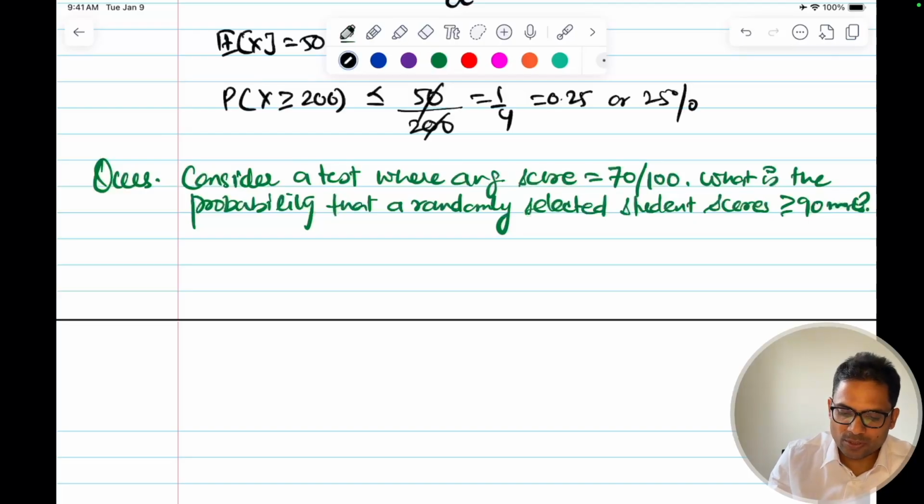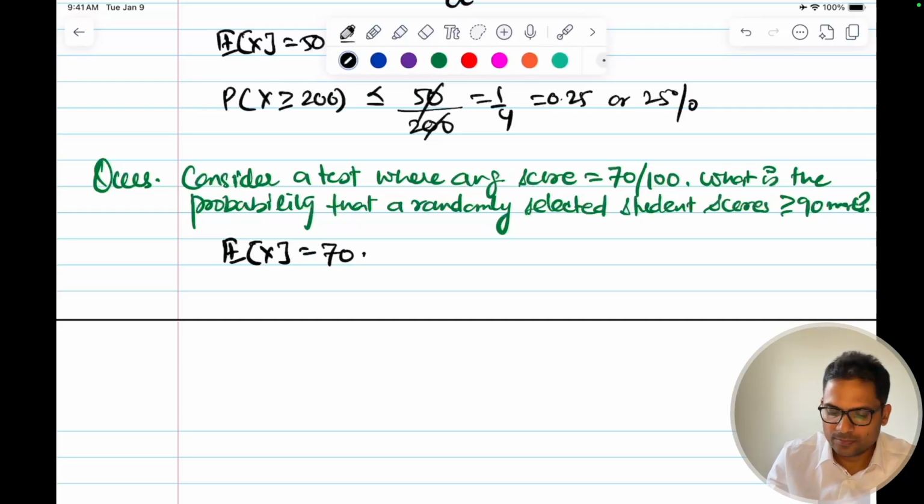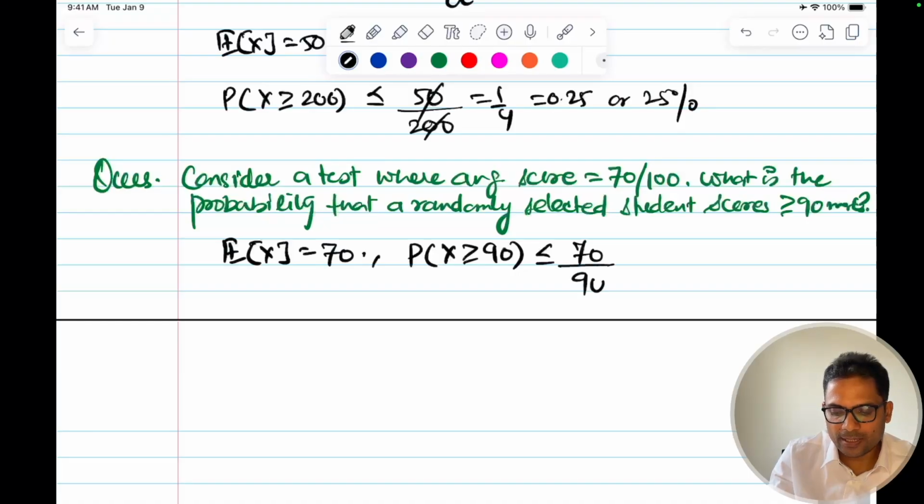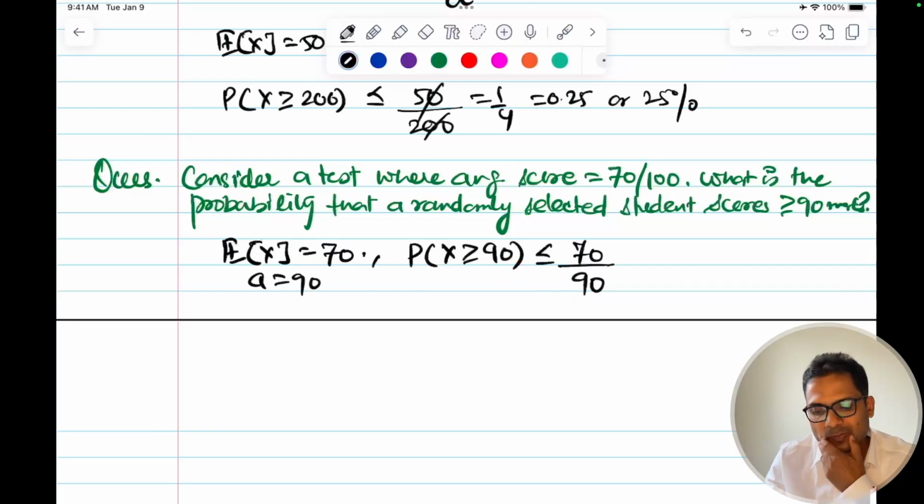Simple, same formula. Now here, what is the expected value of x? This is equal to 70. And probability of x greater than or equal to 90 is less than or equal to expected value by a. This is your a here. A is 90. So this is equal to 7 by 9.